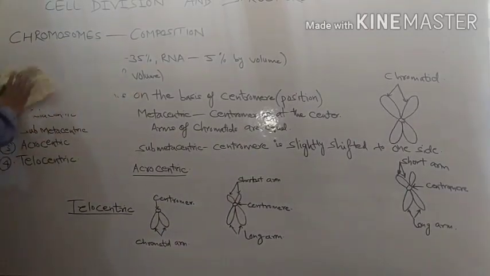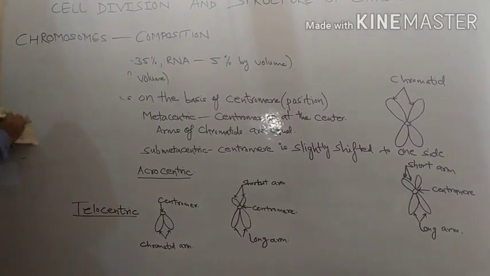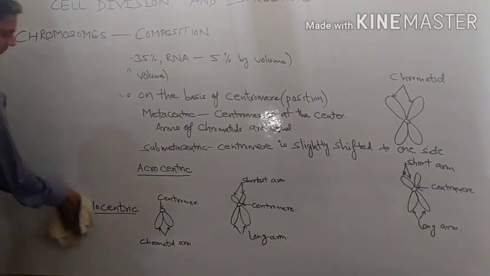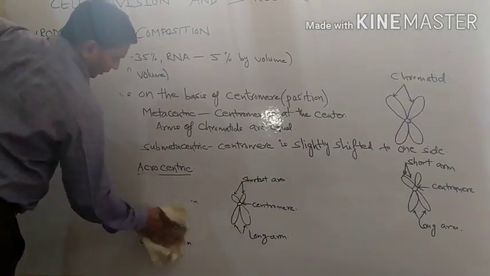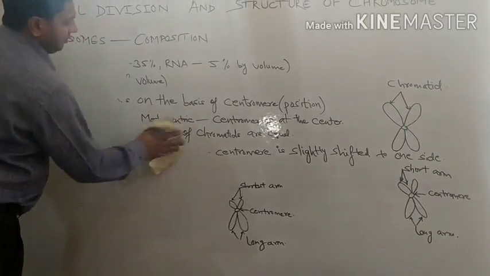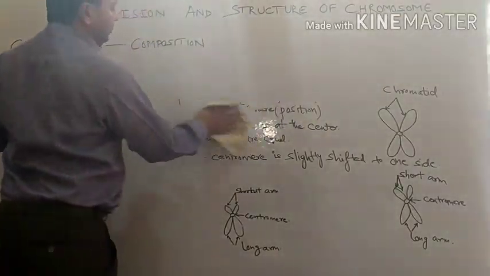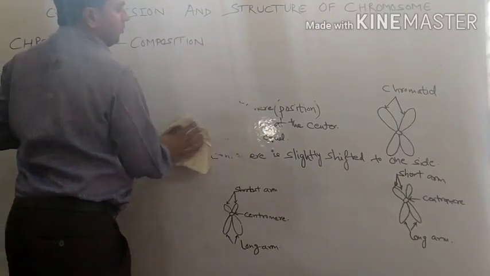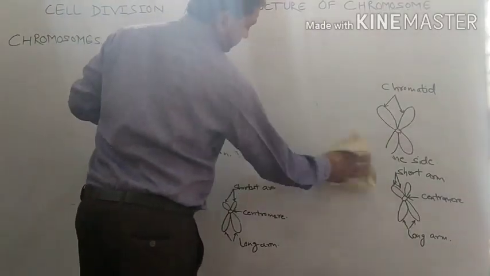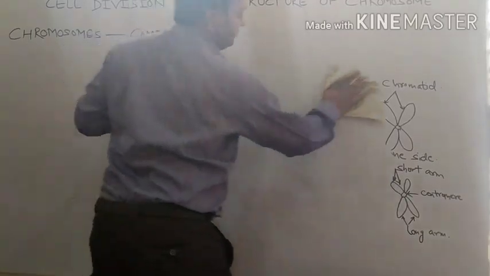A chromosome which is having a satellite, a loop-like structure at one end near the secondary constriction, is called satellite chromosome. It is having a satellite, so in short we can write SAT chromosome. We will see that also.